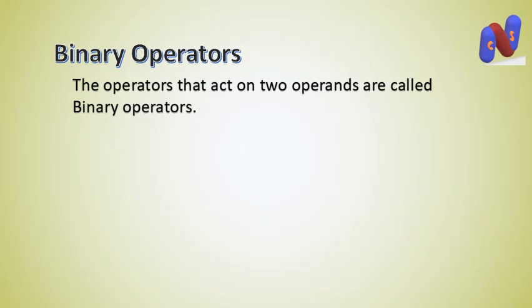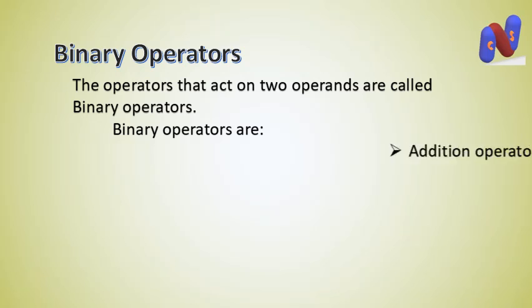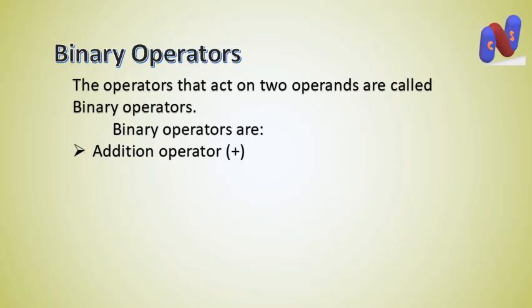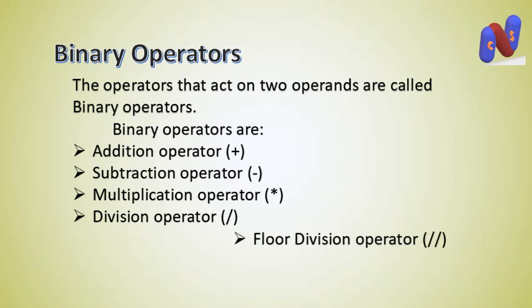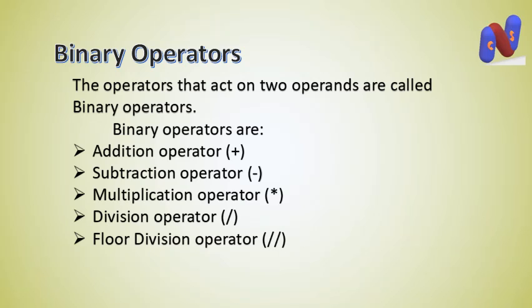The operators that act on two operands are called binary operators. Binary operators are addition operator plus, subtraction operator minus, multiplication operator asterisk, division operator slash, floor division operator double slash, and modulus operator percent sign.